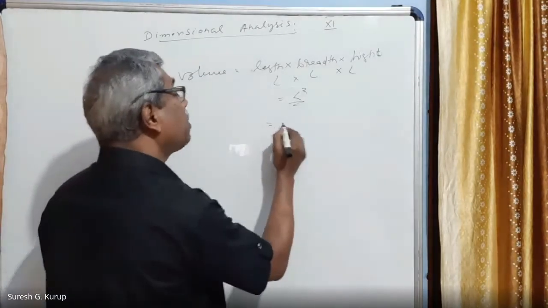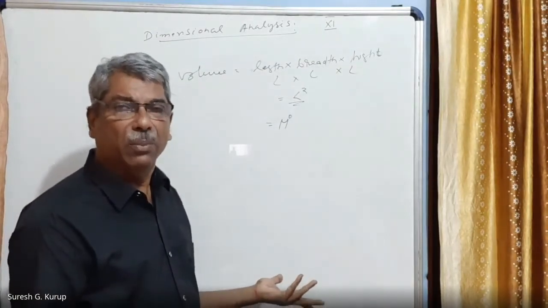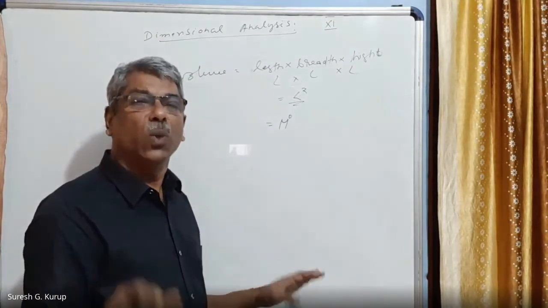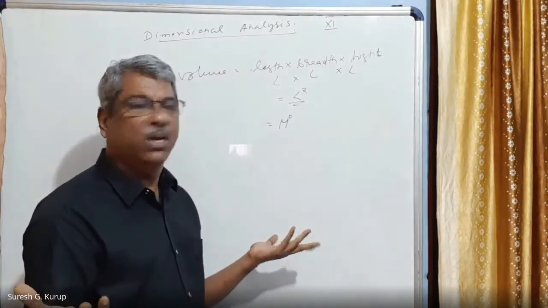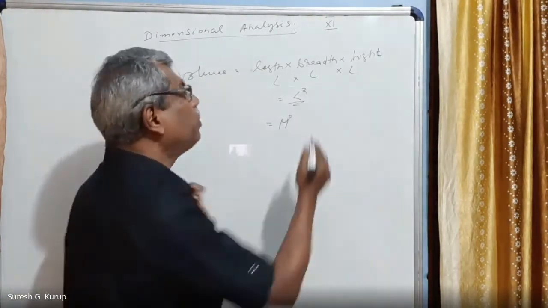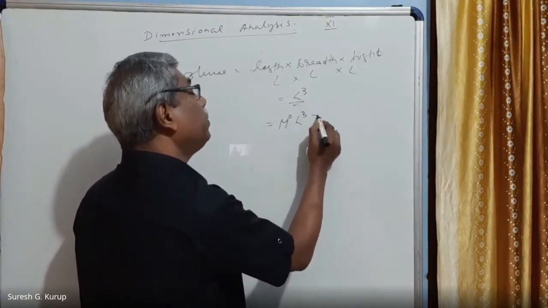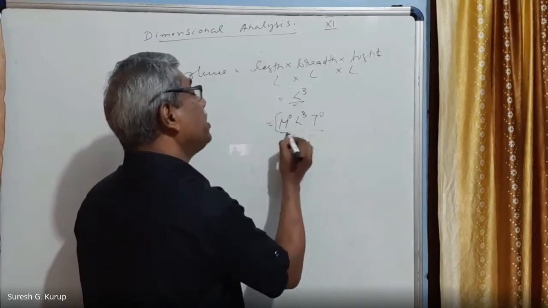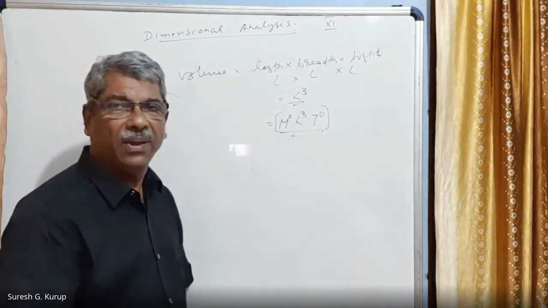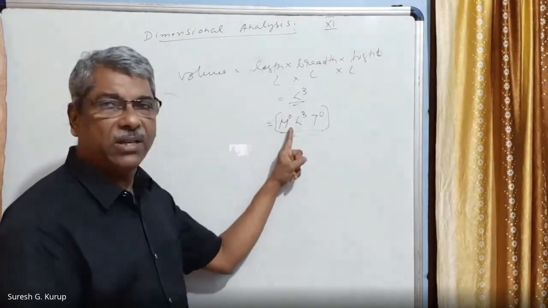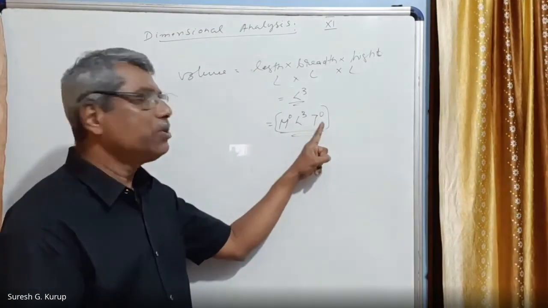So the dimension of the physical quantity is equal to M raised to 0, because mass is not there. Any quantity raised to 0 is equal to 1, so multiplying by M raised to 0 does not make any difference in the value of L cube. So M raised to 0, L cube, T raised to 0. This is the dimensional formula of volume. How is it read? It is read as 0 in mass, 3 in length, and 0 in time.